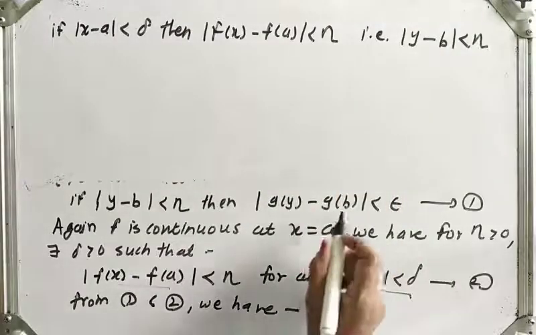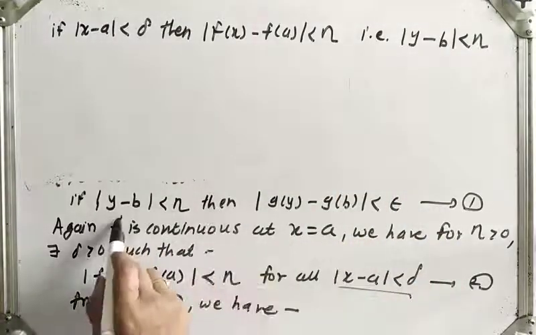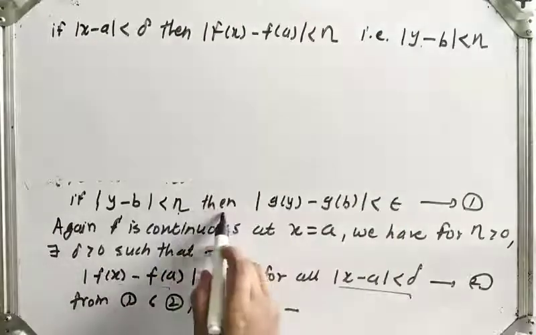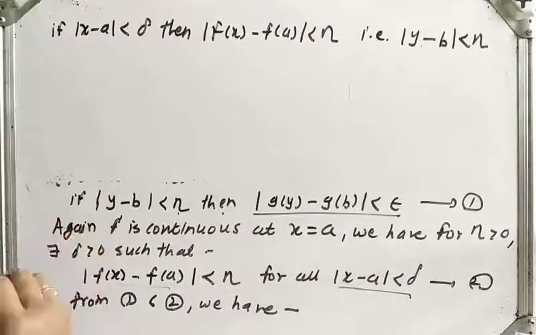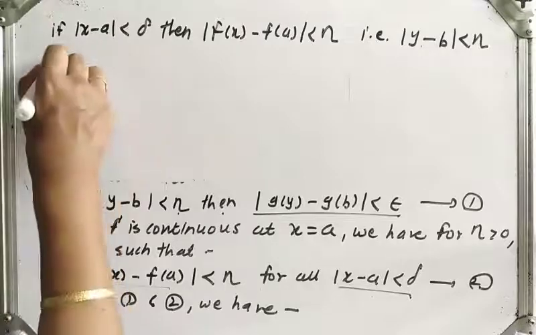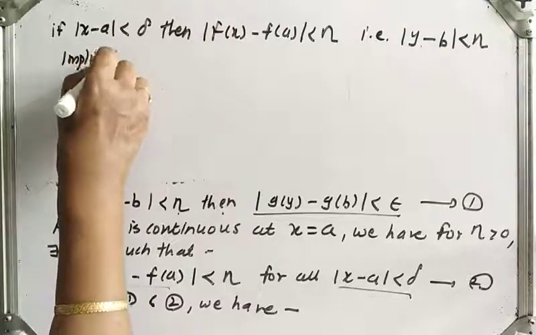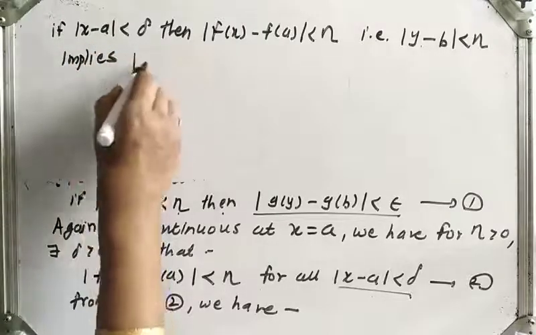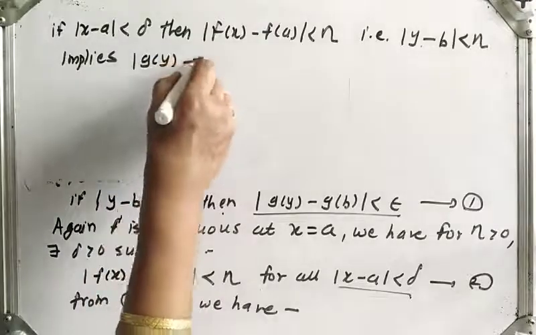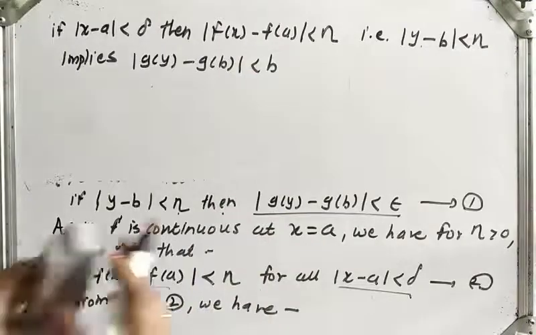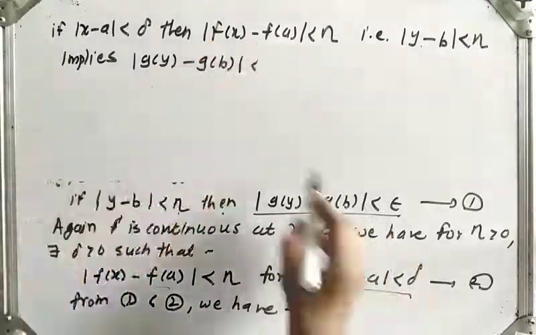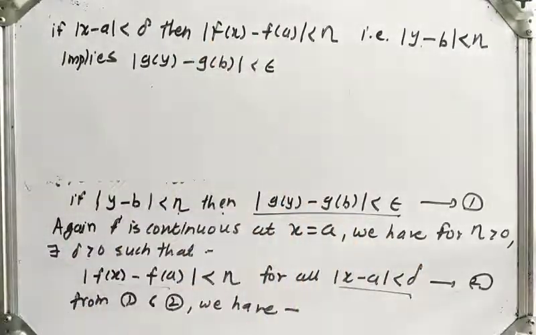And what does equation 1 imply? If mod of y minus b is less than eta, then what happens? Then mod of g of y minus g of b is less than epsilon.